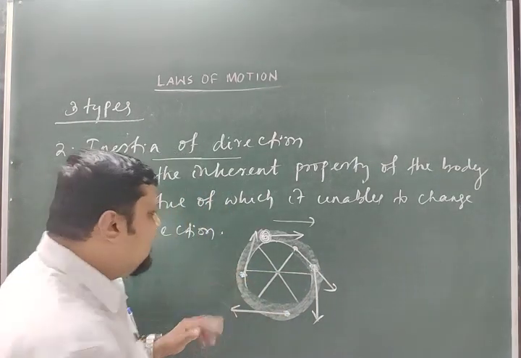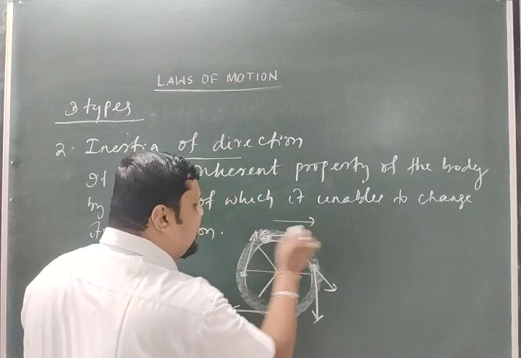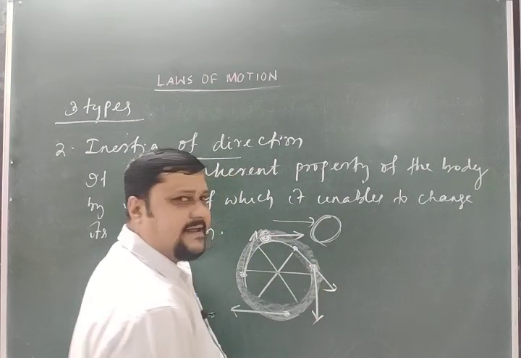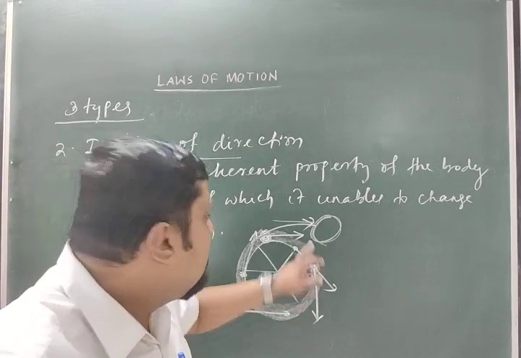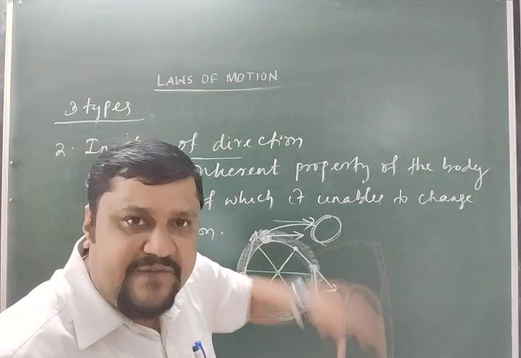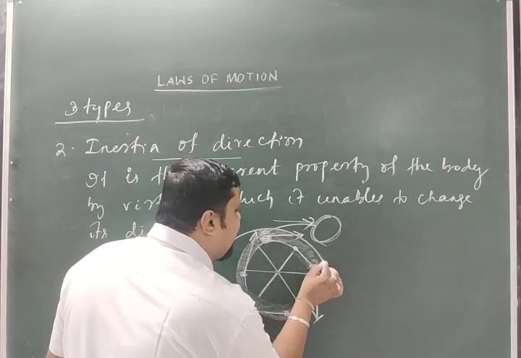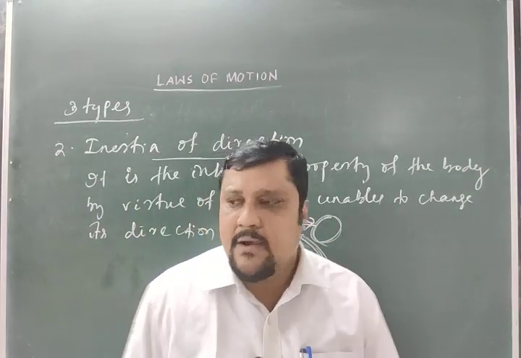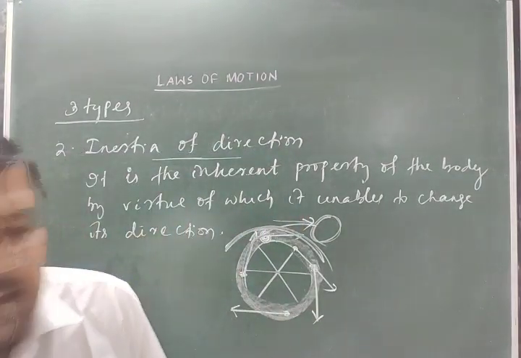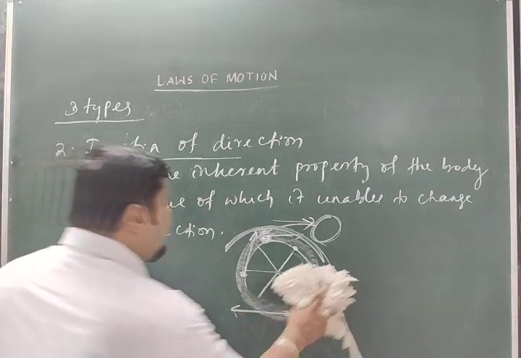So because of that, when the wheel comes, the mud particle comes here and you are sitting over here on your bicycle, the mud particle will go and hit you. To prevent that, a mud guard is provided above the wheel, over the wheel, so that the mud cannot reach you.